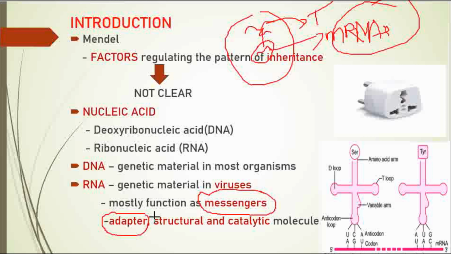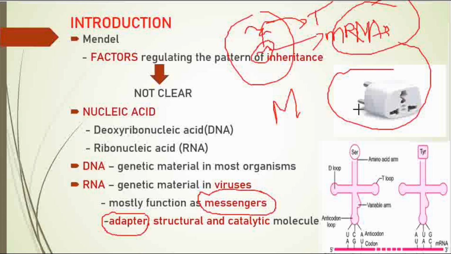And also adapter molecule. What do we normally say adapter is? An adapter is a linker, or connection, or mediator. It serves as a mediator, no? It acts as a mediator between two systems which are generally not compatible.